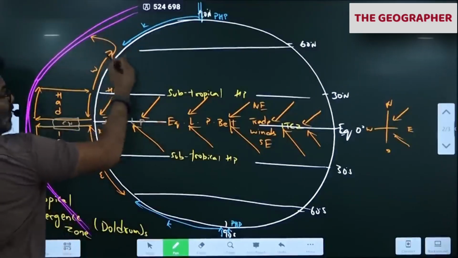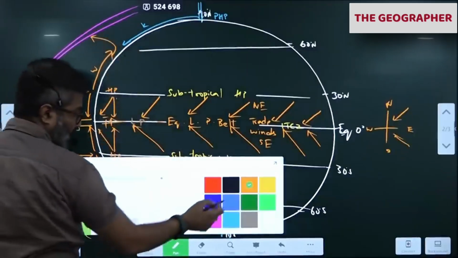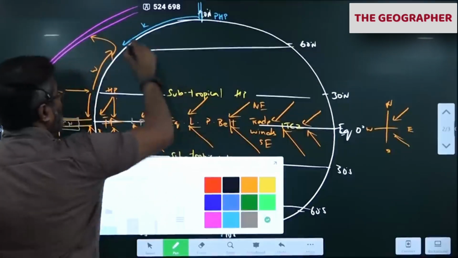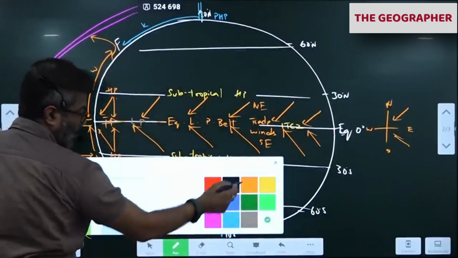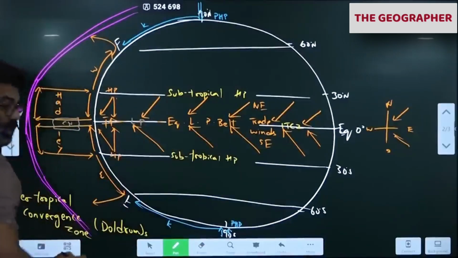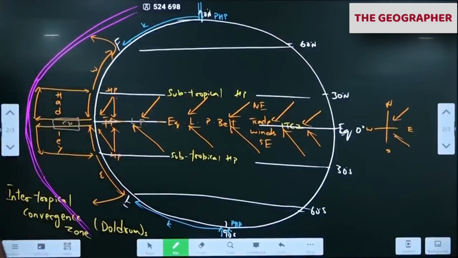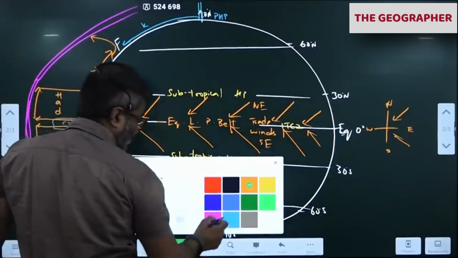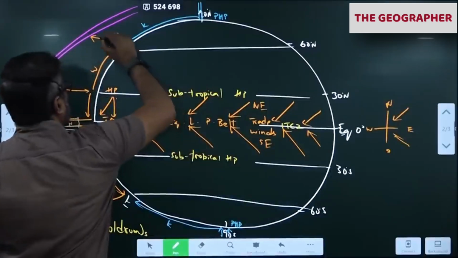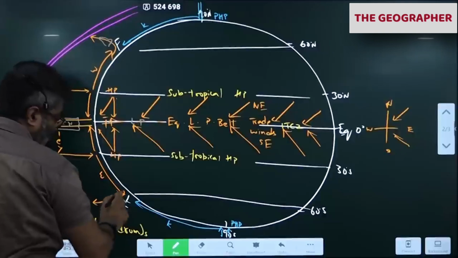So as it goes up, this boundary is called as front. Yes, very good. Front. So the warm air mass goes up like this. What happens when the warm air mass goes up? Moisture also goes up because warm air mass carries moisture. All the moisture will condense to form clouds. Here, clouds. Cumulonimbus clouds, nimbostratus clouds form, give rain.